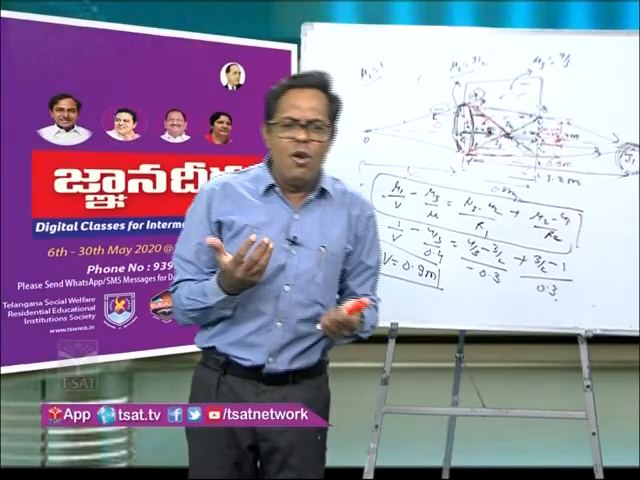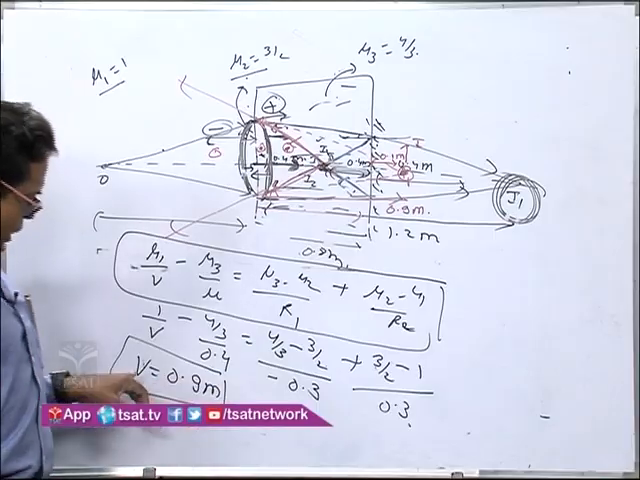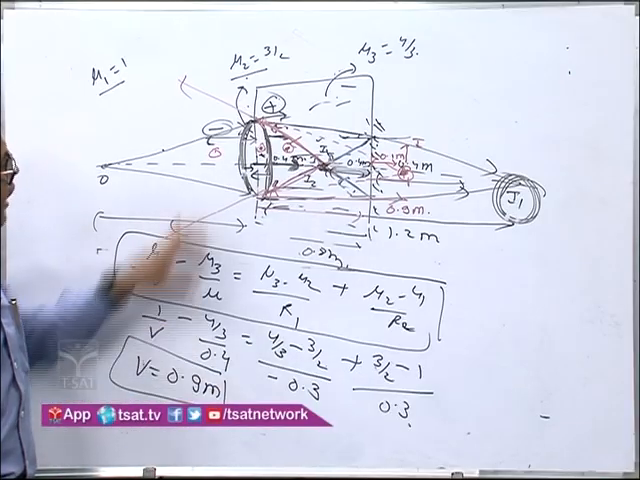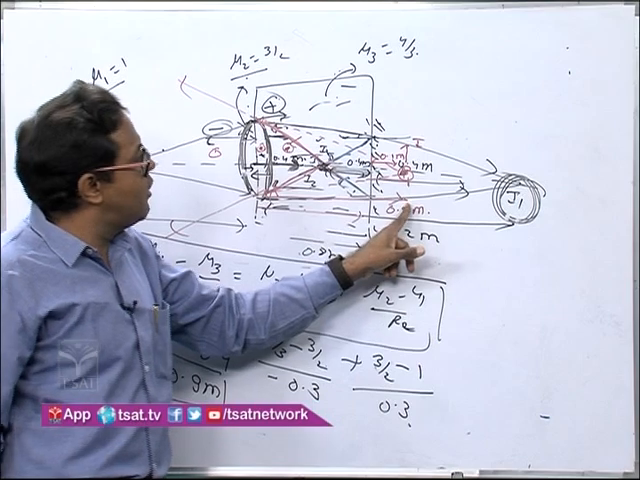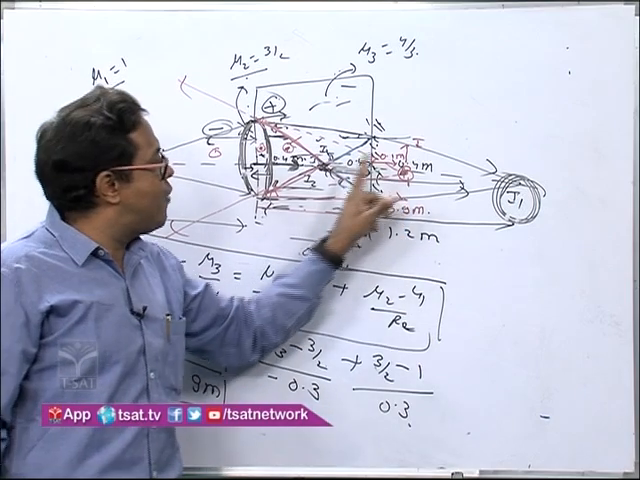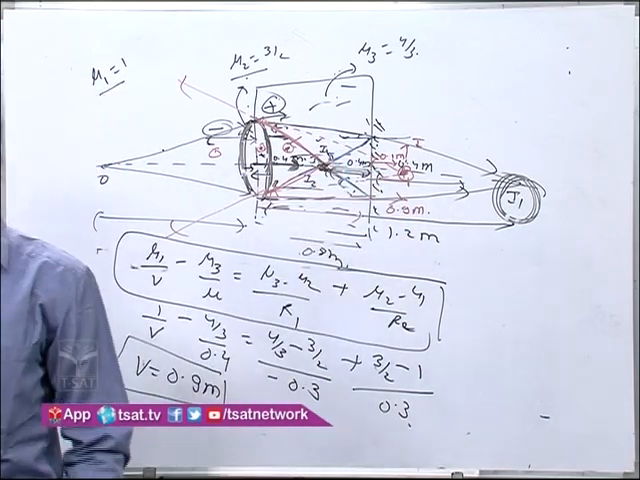Now they can ask you the position of the final image either from the lens, that is 0.9 meter, or from the plane mirror, that is 0.1 meter. So this is a very important question that we have learned.